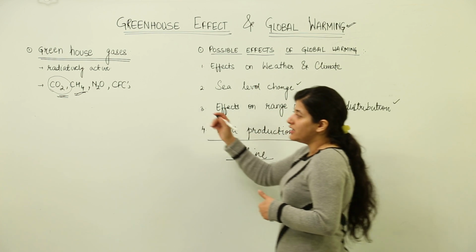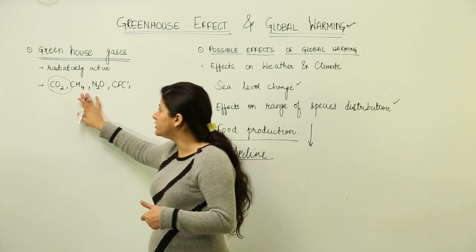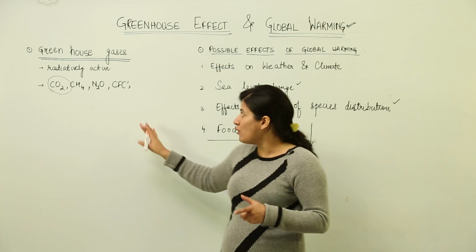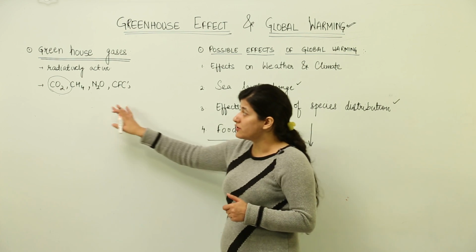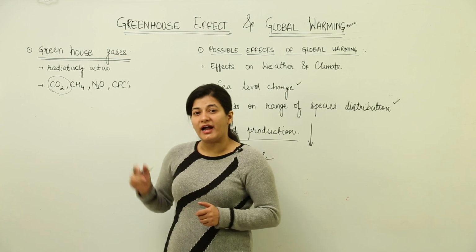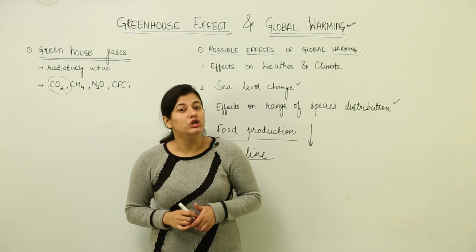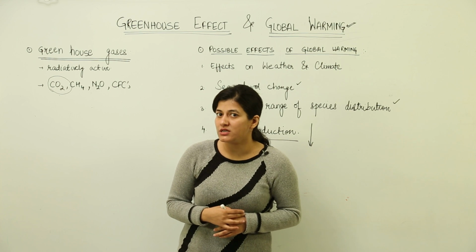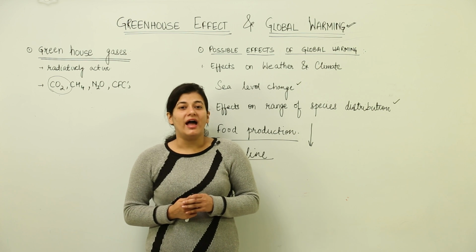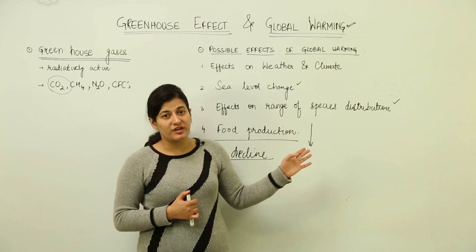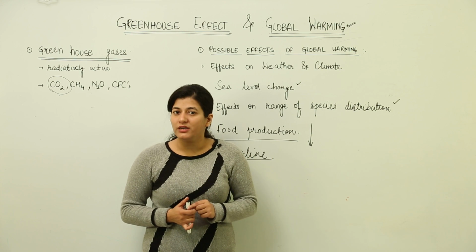So we get to know that by increasing a small amount of these few gases, which are the result of fossil fuel burning and other industrial activities, how many ill effects we are going to face on the global scale. That is all because of the pollutants which are being added into the atmosphere, and if they happen to be greenhouse gases, they are going to increase the global temperature, and when the global temperature increases, you never know how many climatic changes one is going to face. These are the results that we'll have to face, if not now then at least in the coming 50 years. These phenomena would be very common and we'll have to face them.